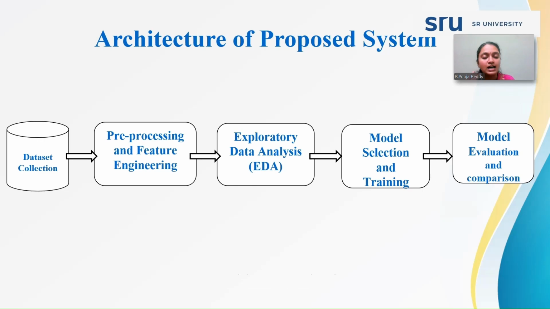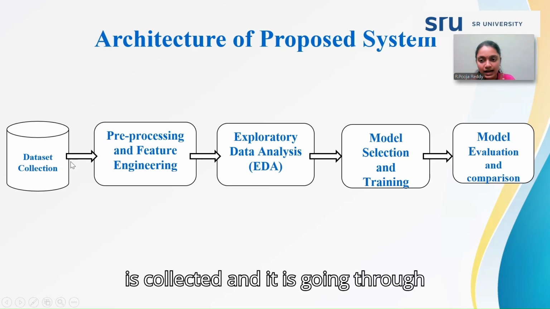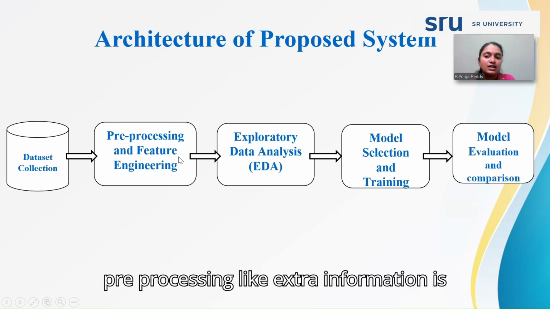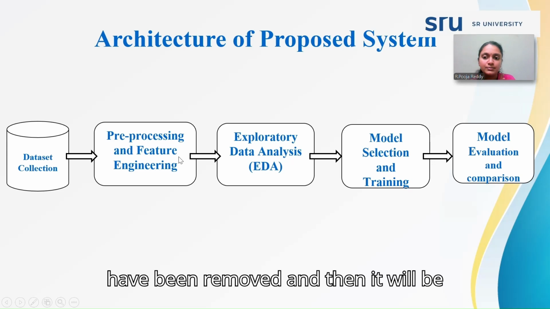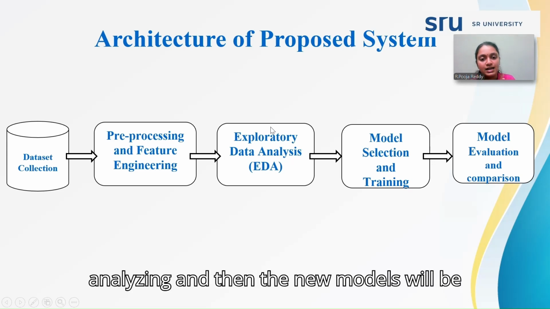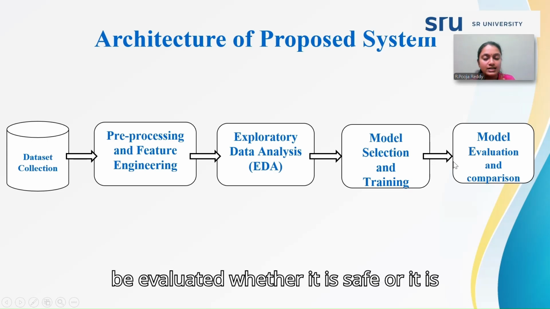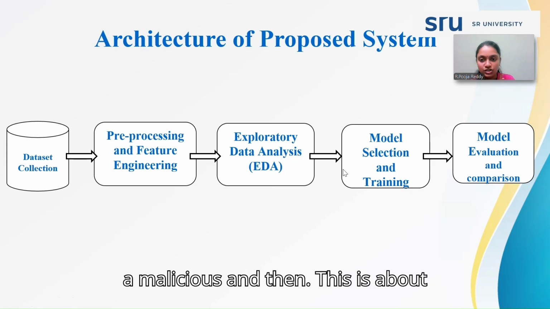And next is about the architecture. First, the dataset is collected and goes through pre-processing, where extra information is removed. Then it is analyzed, and the new models are trained and tested, and then evaluated as to whether the URL is safe or malicious.